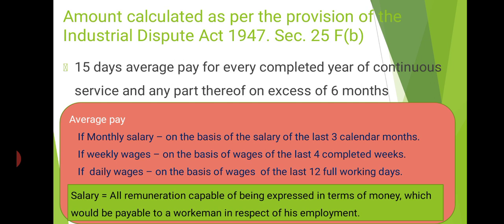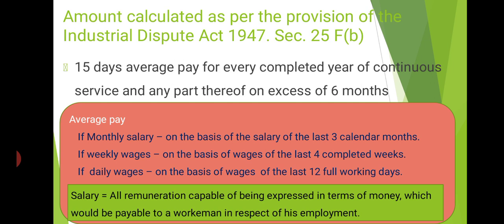It's very straightforward, very simple. It is calculated as 15 days average pay for every completed year of service, and any part thereof in excess of 6 months.